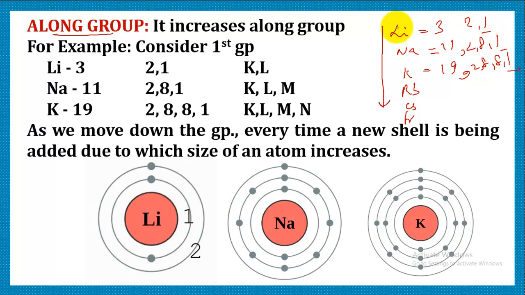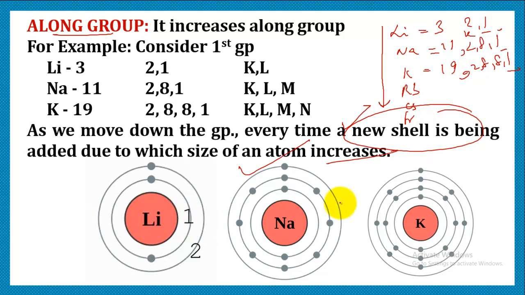So it is 2, 8, 1 and so on. When we move down, we see that every time a new shell is being added. As you can see, in lithium we have just 2 shells. In sodium, we have 3. And in potassium, we have 4 shells. So every time we move down in a group, a new shell is being added. Addition of a new shell will always lead to an increase in size. So that is the reason the size of the atom increases.